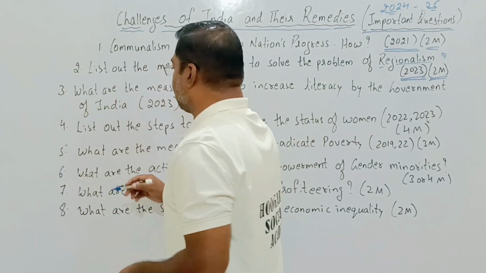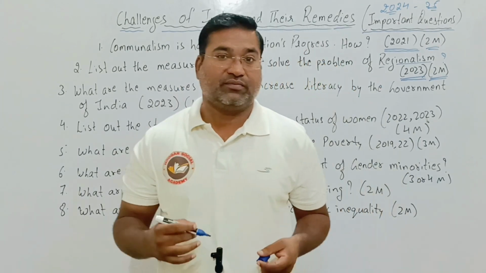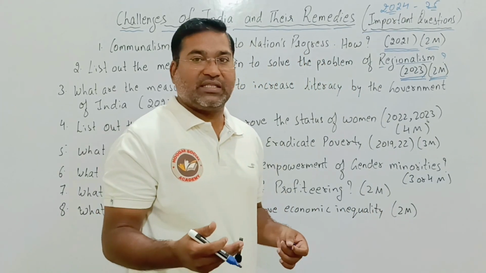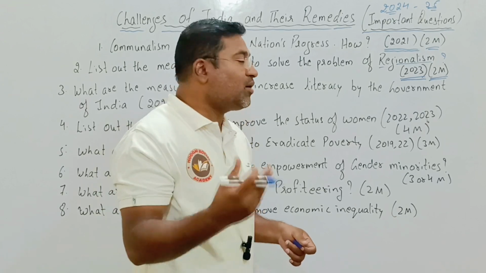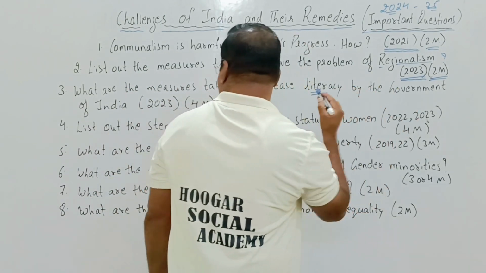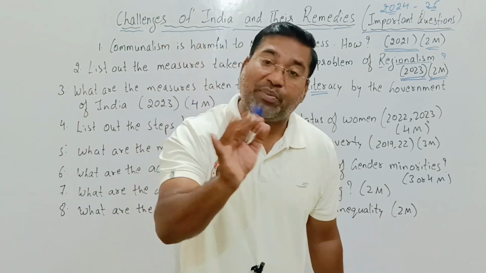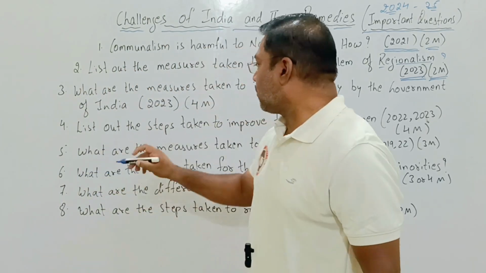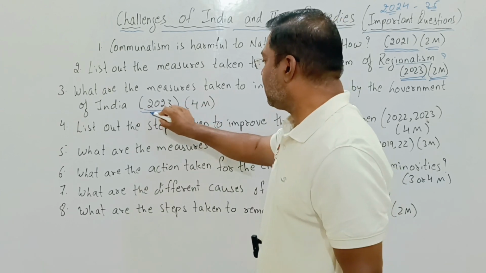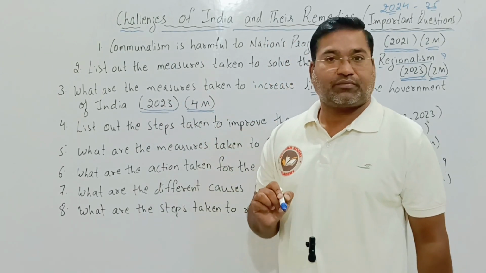Now the very third question: what are the measures taken to increase literacy? The illiteracy topic is there, and to overcome that illiteracy, what steps have been taken for literacy by the Government of India? What steps has the Government of India taken? And again the question was asked in the year 2023. Now this question is for how many marks? It is a 4 marks question.